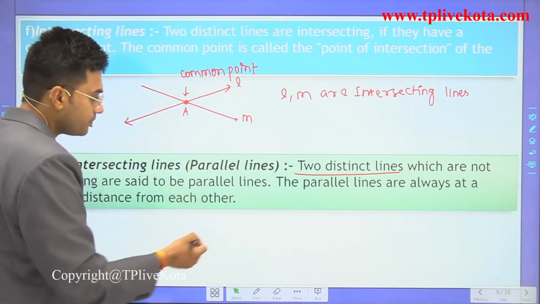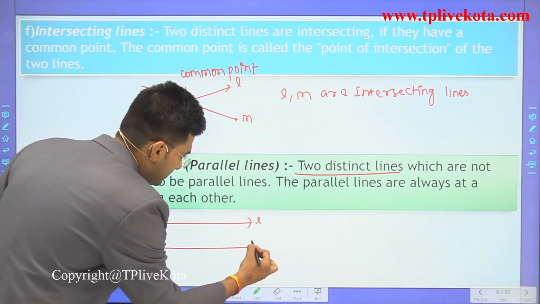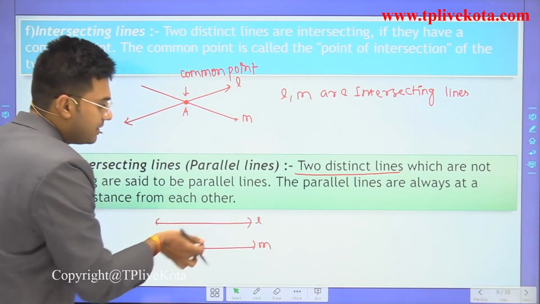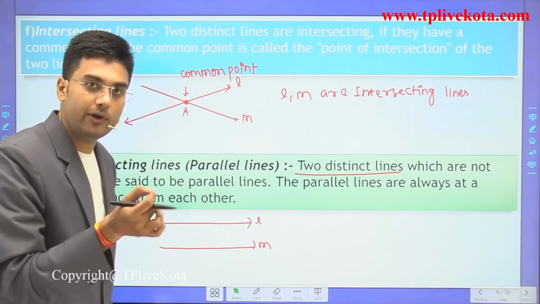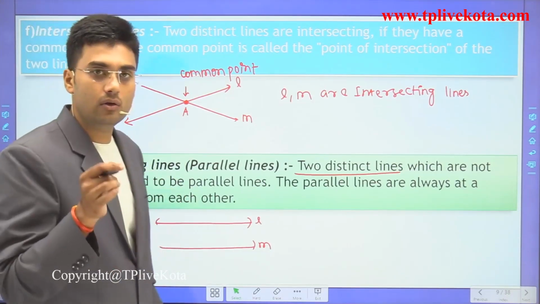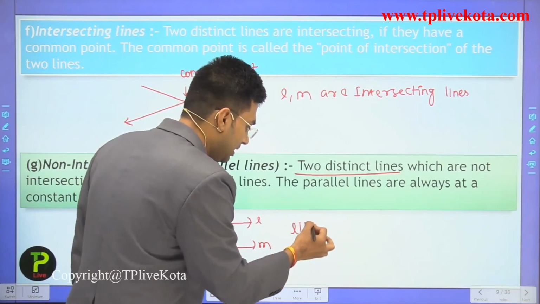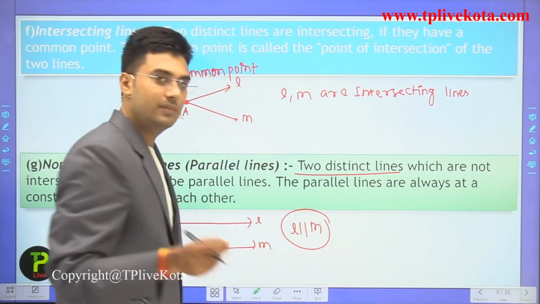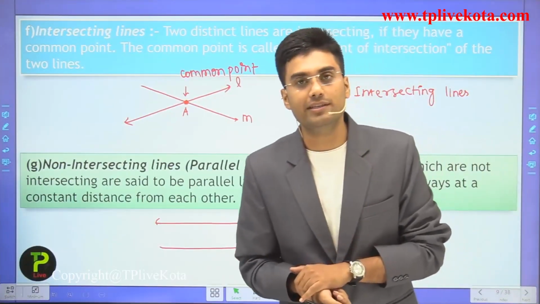So now, this is L and this is M. If these two lines do not intersect, or we can say if these two lines do not have a common point, then these two lines are non-intersecting lines, or we can say these lines are parallel, L parallel to M. Clear? So students, I hope you understand all these points.